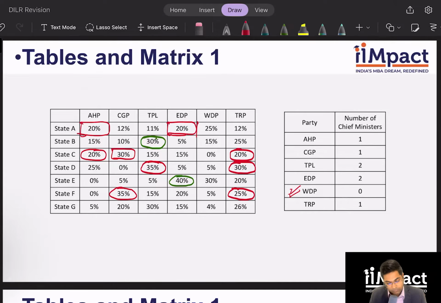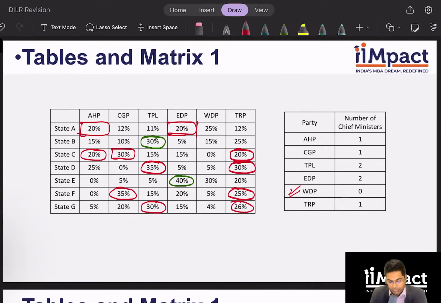What does it tell us? State G, the highest is TPL. So TPL can have their chief minister in state G if the coalition wins. If not, TRP can have it. Yes, TRP can have it, because let's say TRP, CGP, and EDP, these three collate, then TRP can win. Okay. Can CGP win? Of course not, because if TPL and TRP are not in the same coalition, CGP cannot win. So this is what I know of who can win in which state. Right? Let's look at what else we can infer over here.